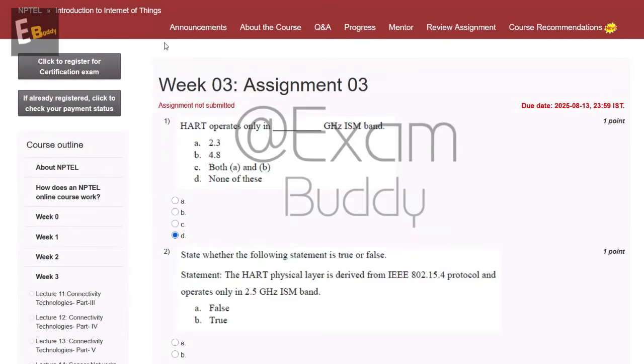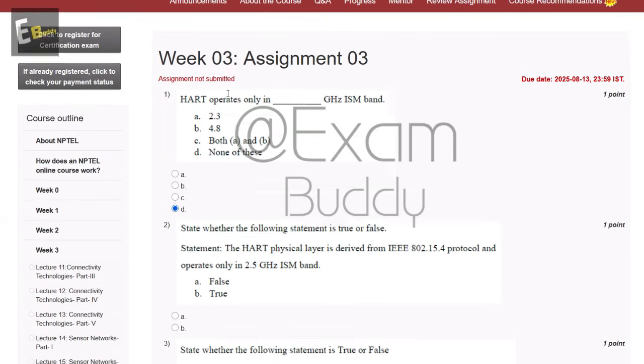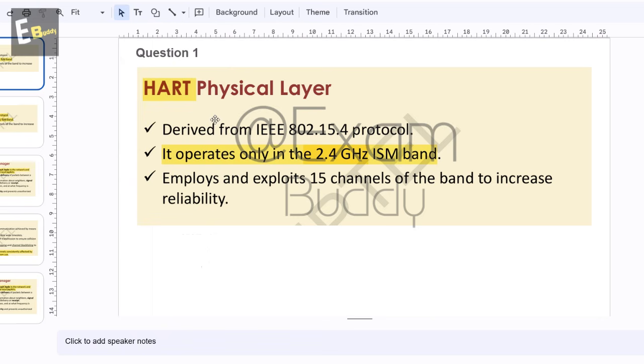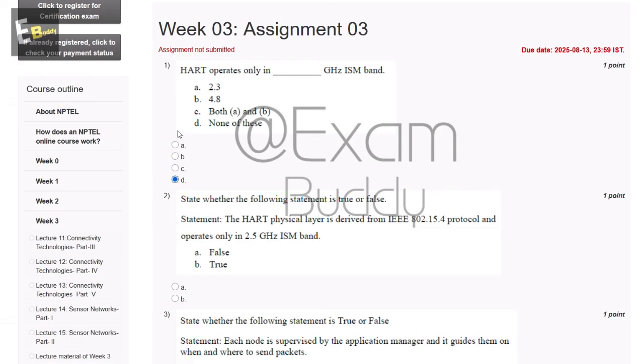So now let's do our assignment, Introduction to Internet of Things, week 3, assignment 3. The first question is: HART operates only in dash gigahertz ISM band. The options are A, 2.3; B, 4.8; C, both A and B; and D, none of these. So let's check the answer of the first question. It operates only in the 2.4 gigahertz ISM band. So we have checked the option D.